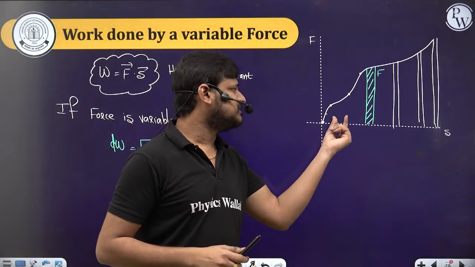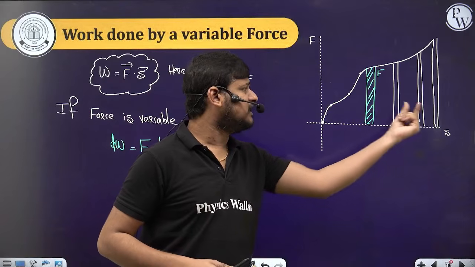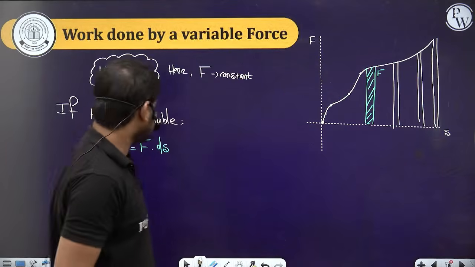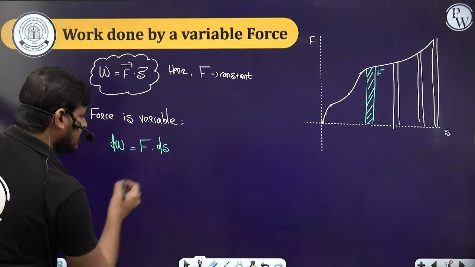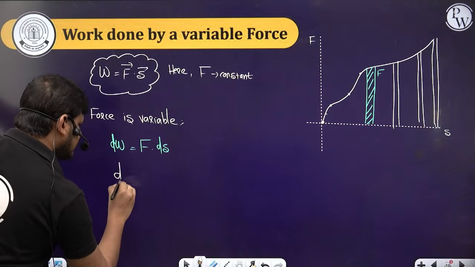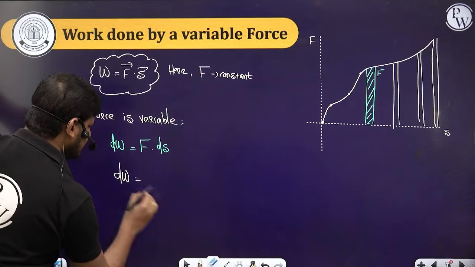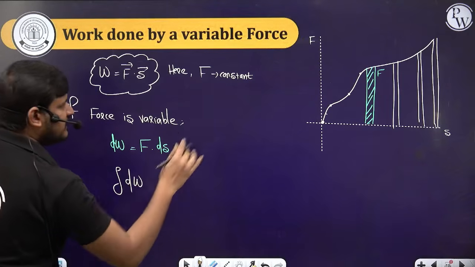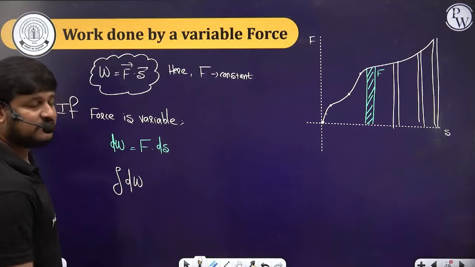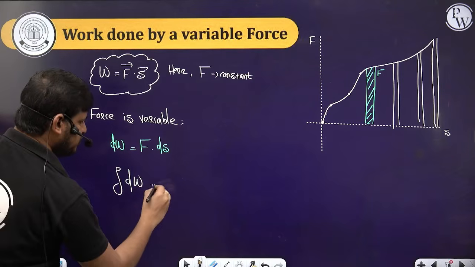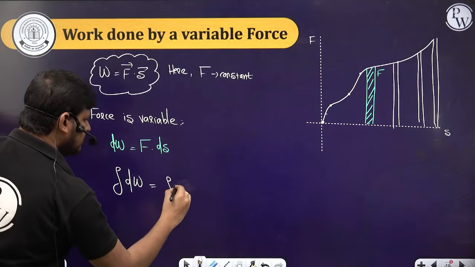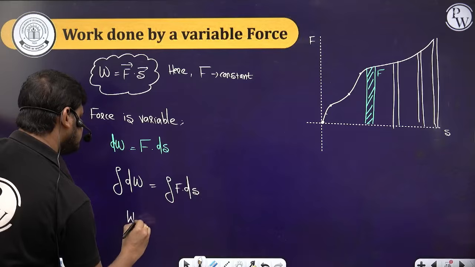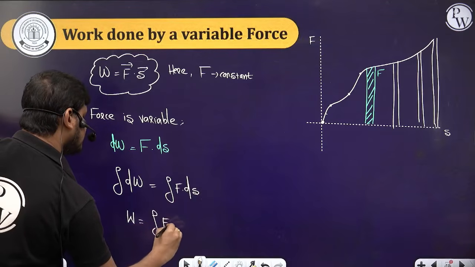So this work done plus this work done plus this work done till this point, right? So that I'll get the total work done. So dW is equal to F dot ds. So then we can write the total work done. To find the total work done, to add up all these small parts, we have the mathematical tool integration. So the integration of dW is equal to the integration of F dot ds, right? Therefore the work done is equal to the integration of F ds.